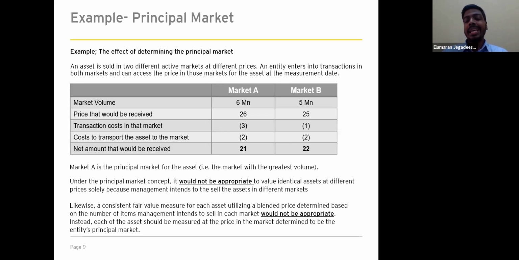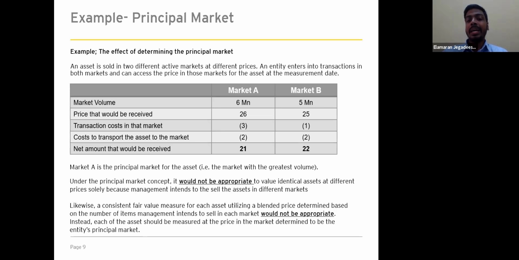One of the key important things is that it would not be appropriate to value identical assets at different prices solely because of the management's intent to sell the assets in different markets. For example, in this case, it's not possible to measure the fair value in accordance with market A for some assets and measure the fair value of market B and record the other assets separately. That's not possible in the standard. Also, using blended rates based on the management's intent to sell in a particular market is not possible either.